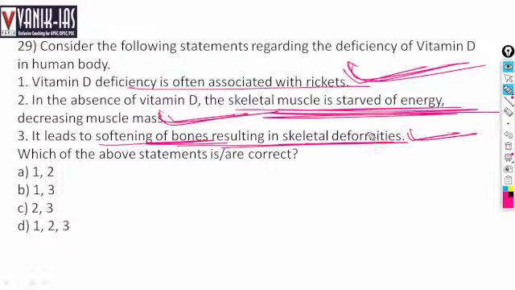So all three options are right regarding vitamin D. It causes rickets. It will cause our muscle to be starved of energy and decrease muscle mass. It will also lead to softening of bones and skeletal deformities. This is vitamin D.